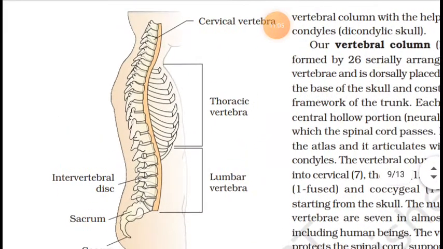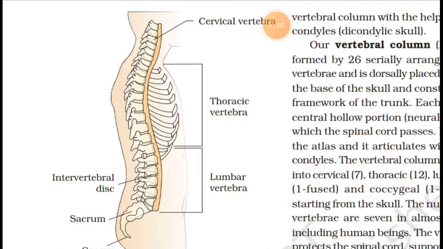Here you can see it is not only a straight position in the trunk region, but at 3-4 places you can see curvature. Why is it not only a straight structure? Why are curves observed here? It is actually the main backbone of the body. It maintains our posture, movement, flexibility, and that's why it has curves in its structure.